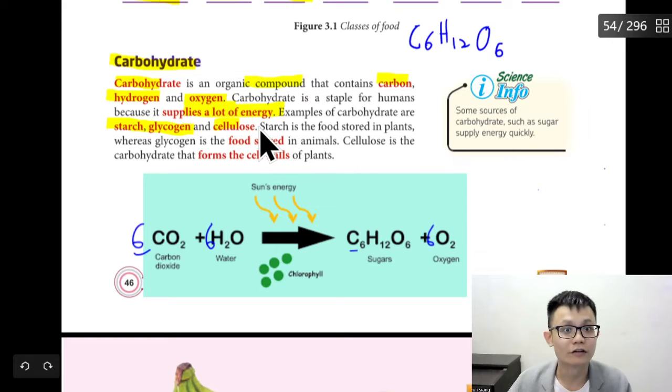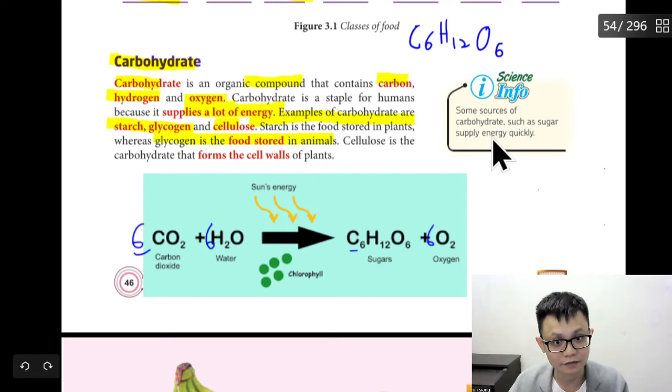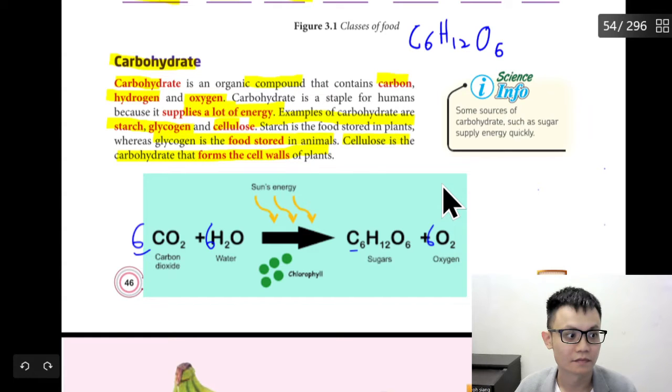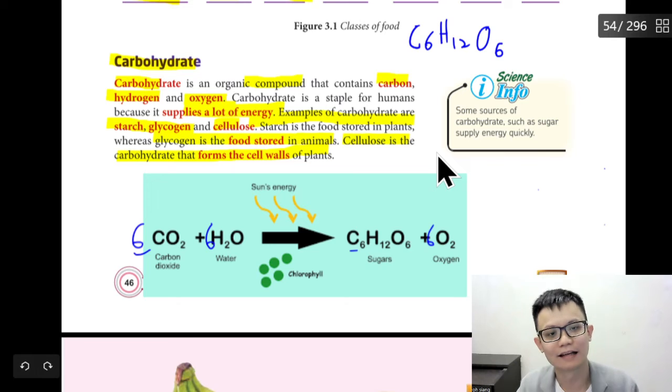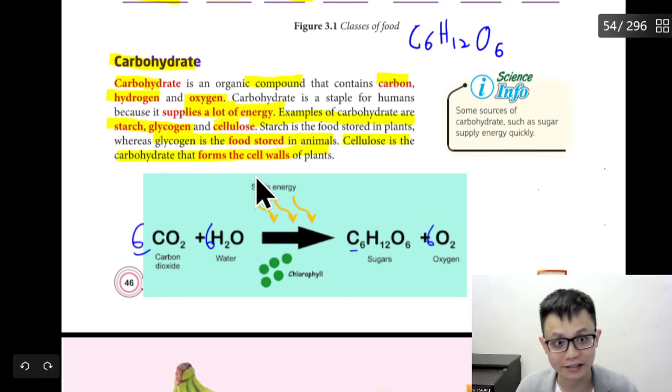Starch. Okay, so the question will ask, what is starch? Starch is the food stored by plants. Simple as that. Glycogen is a food stored in animals, and cellulose is the carbohydrate in the form of cell wall. So basically, that's it. Okay, so basically, this is about carbohydrate. Even though it's just a paragraph, there are a lot of questions they can ask.